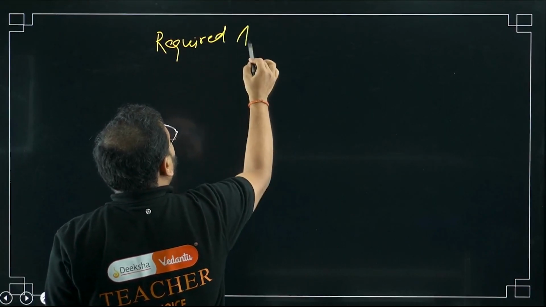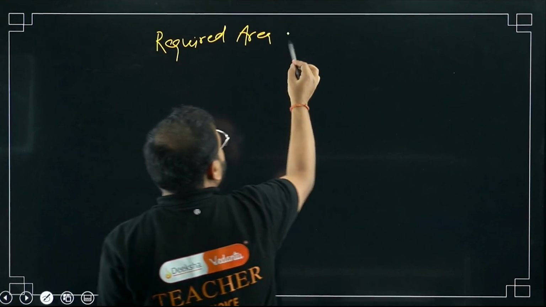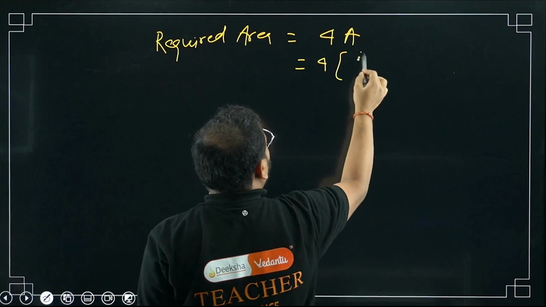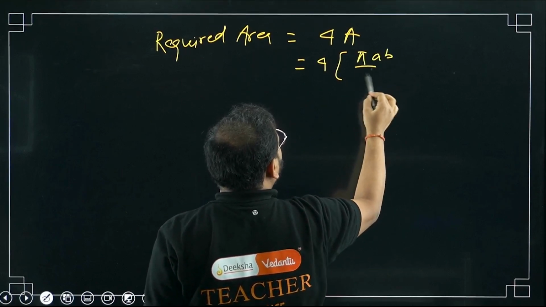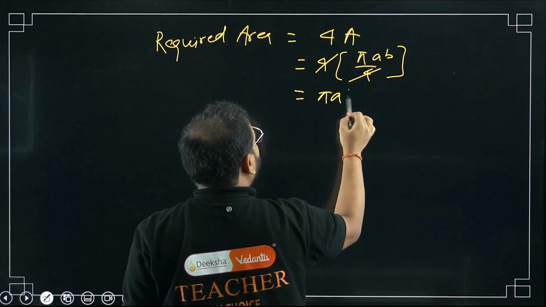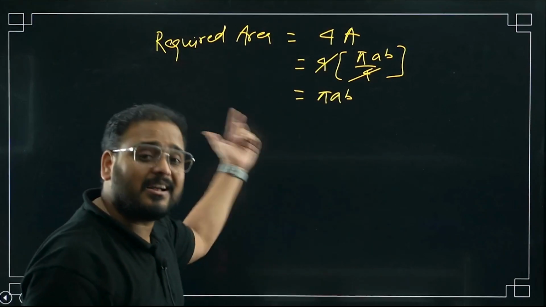Required area is not A actually, it is 4A, sir. It is 4 times of A. What is 4 times of? Pi AB by 4. Cancel it. Okay. Now you can see the same value we were getting earlier because we used the final answer.